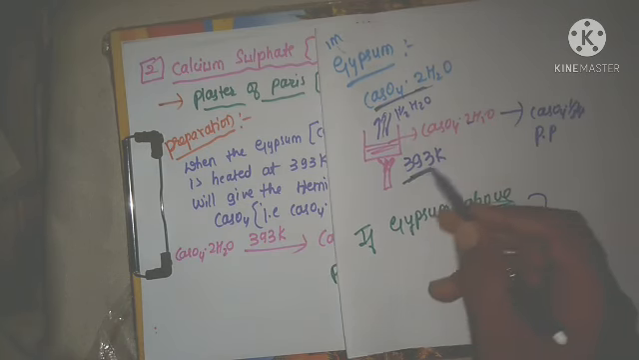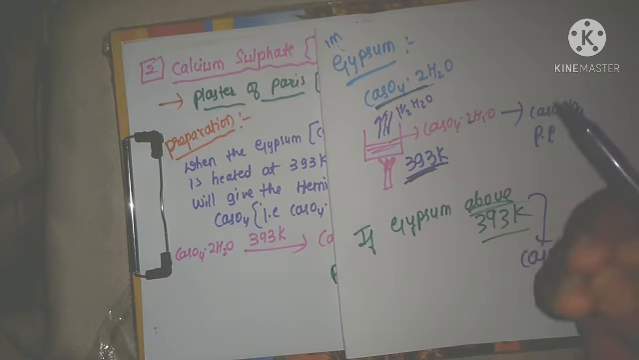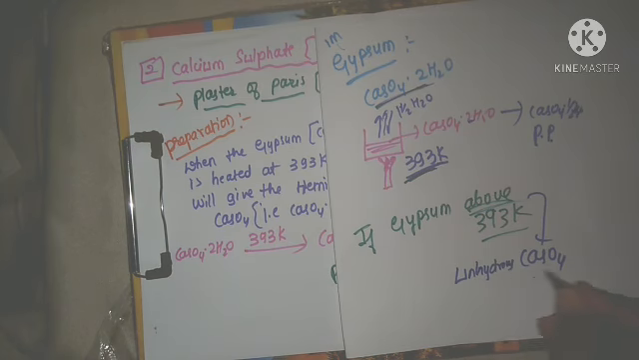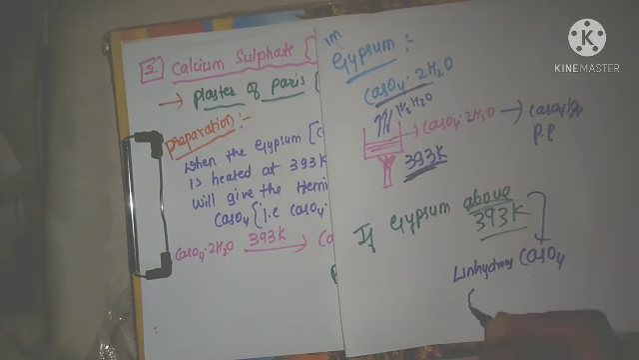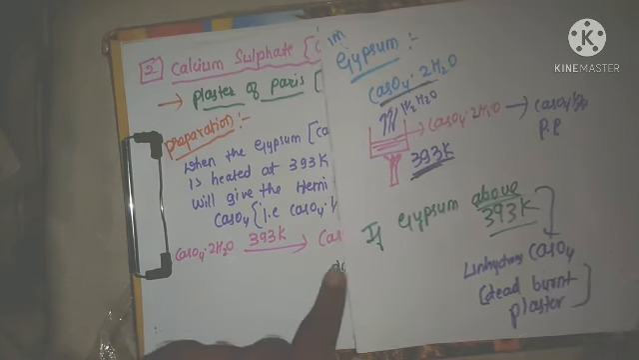When you heat this gypsum at 393 Kelvin temperature, you are getting plaster of Paris, that is CaSO4 half H2O. When this gypsum is heated above 393 Kelvin temperature, all the water molecules are evaporated, only calcium sulfate is left. That is anhydrous. That is also called anhydrous calcium sulfate, and its another name is dead burnt plaster. Dead means there is no water molecules, dead burnt plaster, right?